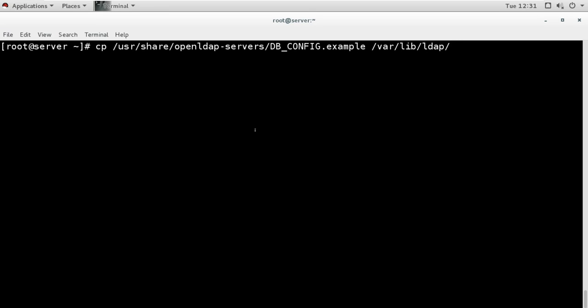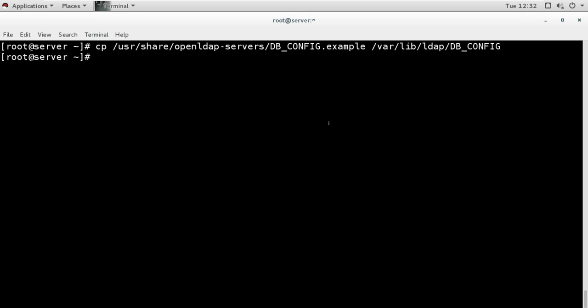And the name we will give is DB_CONFIG. We will remove the .example because it is an example file and we want to use it as a database config. We will press enter and it is copied.